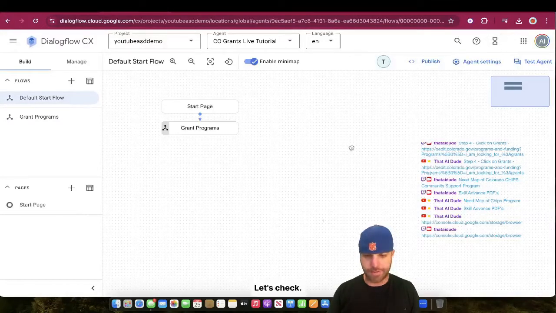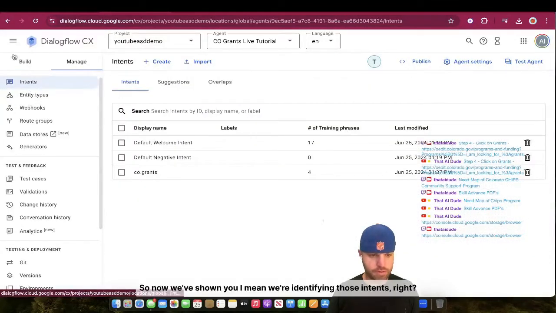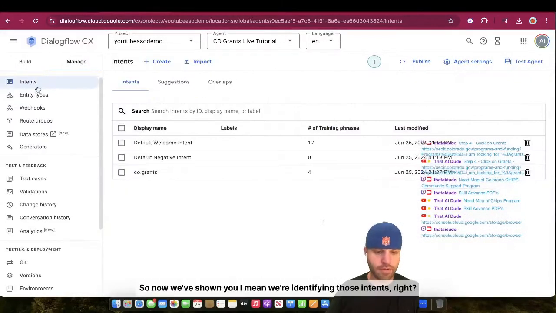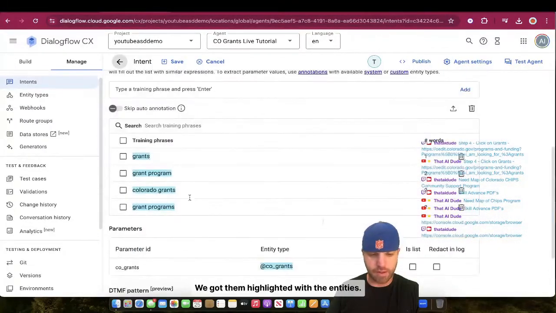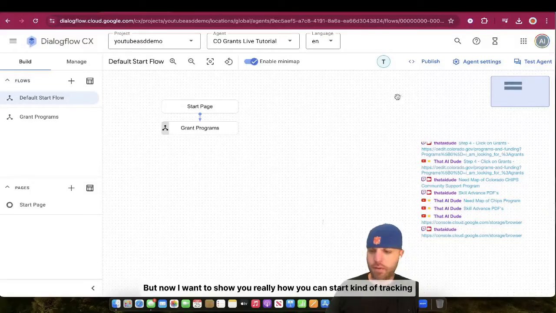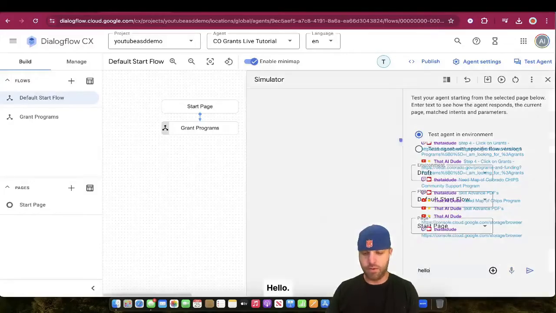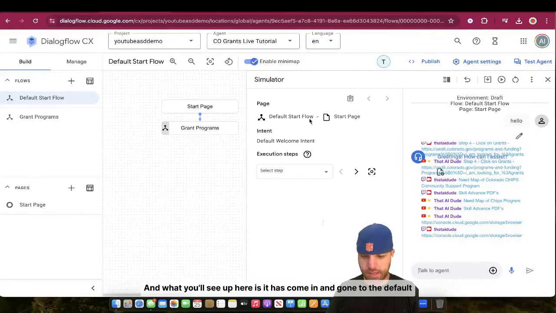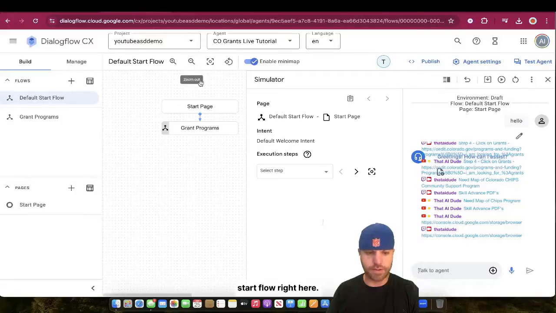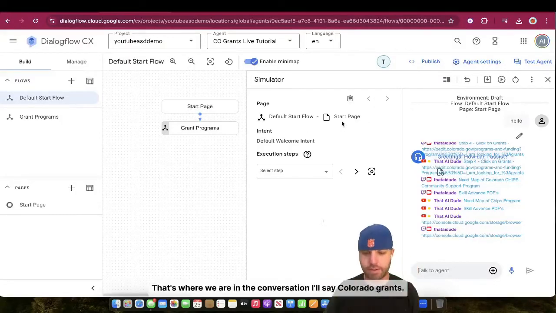Let's check how. So now we've shown you we're identifying those intents, right? We've got them highlighted with the entities. But now I want to show you how you can start tracking that. All right, so let's say hello. And what you'll see up here is it has come in and gone to the default start flow right here. And we're on the start page. That's where we are in the conversation.